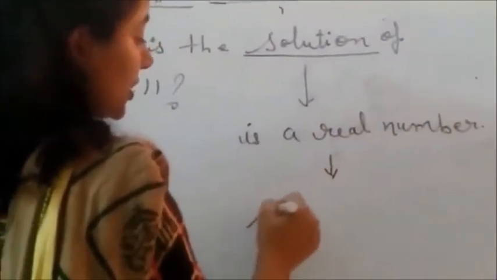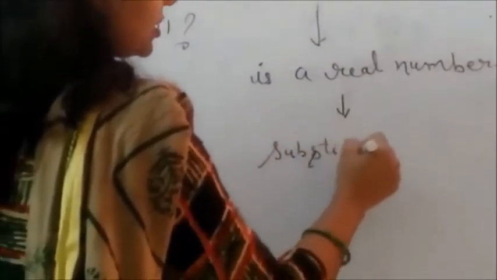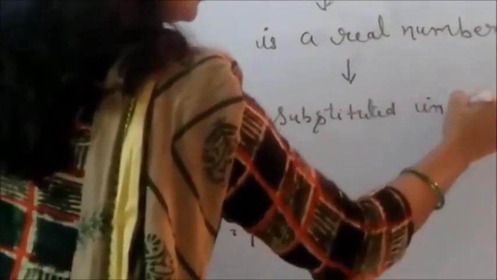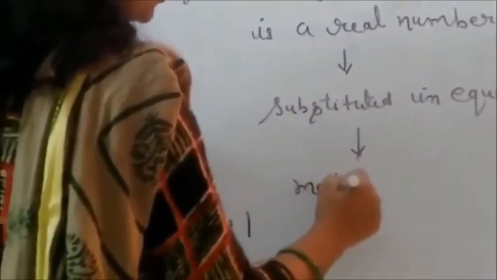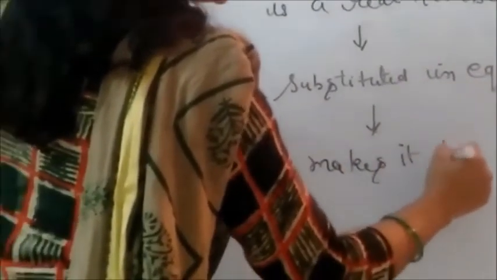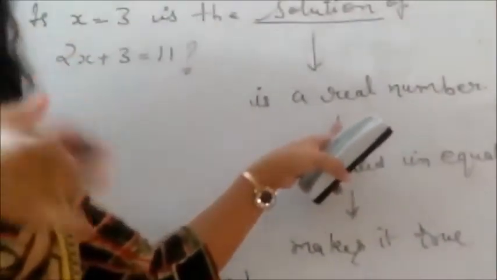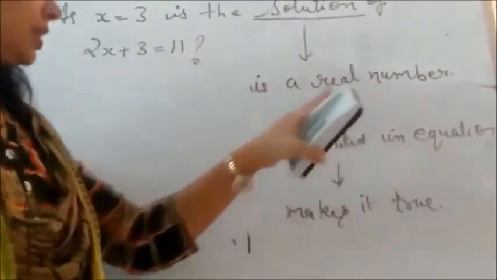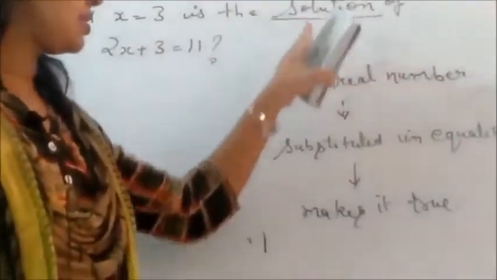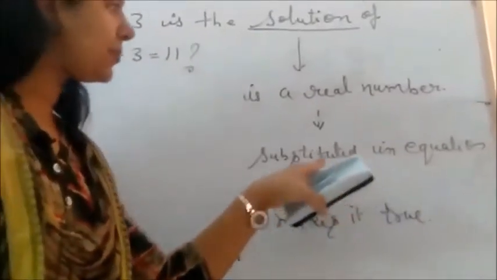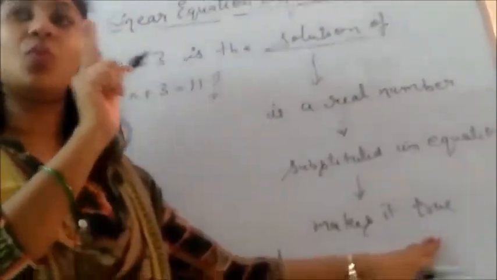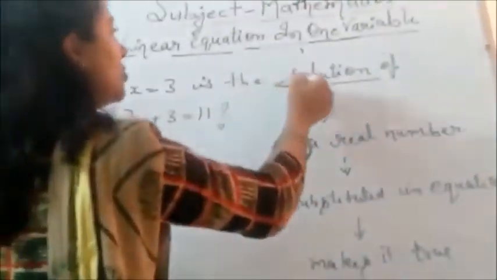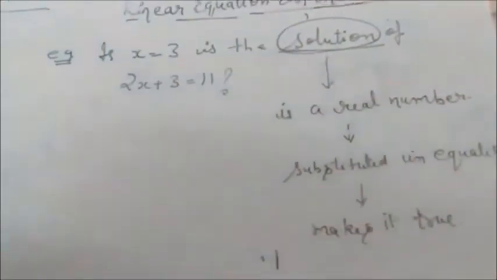which when substituted in the equation makes it true. Now there are three steps. Solution will be a real number, that it can be positive, negative, rational, fraction, every number, right? And this real number, this solution is substituted in the equation. When that number is substituted in the equation, it makes it true. If it makes it true only, that is the solution of a linear equation in one variable, right?